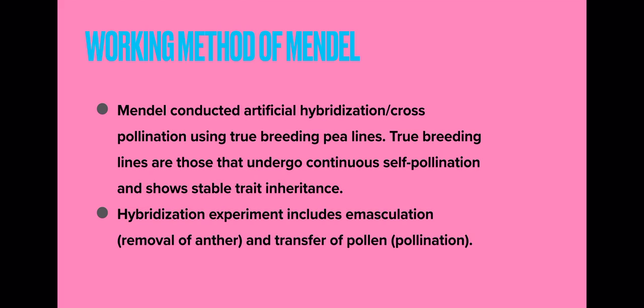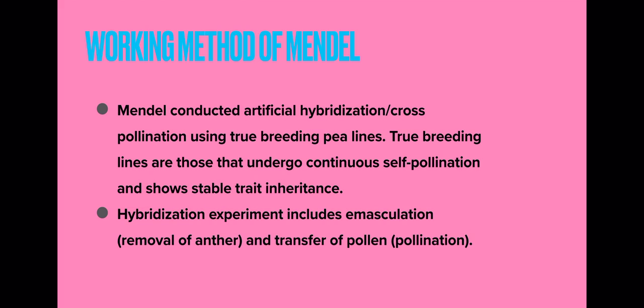True breeding lines are those that undergo continuous self-pollination. I told you earlier, true breeding lines or pure lines are for several generations. If the same plant undergoes self-pollination, the seeds which you will get are the pure line seeds, right?